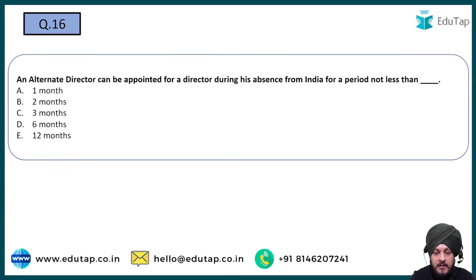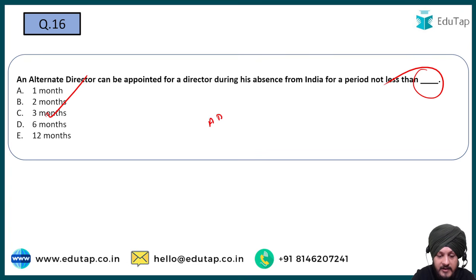An alternate director can be appointed for a director during his absence from India for a period of not less than what? Not less than dash, right? So A 1 month, B 2 month, C 3 month, D 6 month, and E 12 month. So the correct answer to this question is going to be what? It is going to be basically 3 months, right?